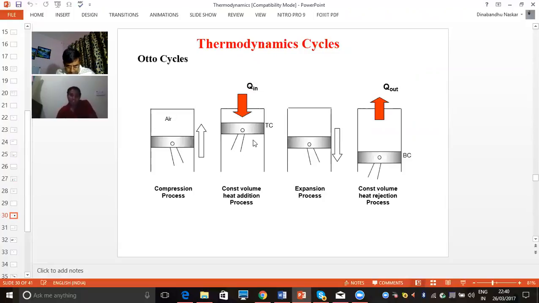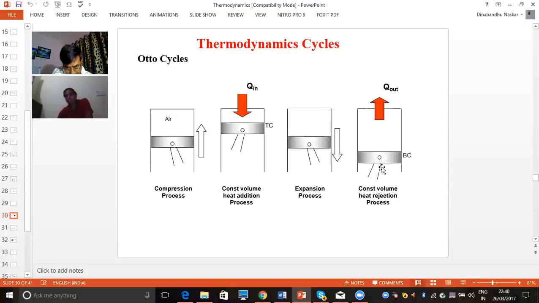So this addition of heat occurs at a constant volume process. That will be explained in the next slide. When heat is added, it will be burned, and when it is burned, the pressure increases. When pressure increases, the piston goes downward like this. This piston is coming in the downward direction. So this process can be called the expansion process, because expansion is happening here.